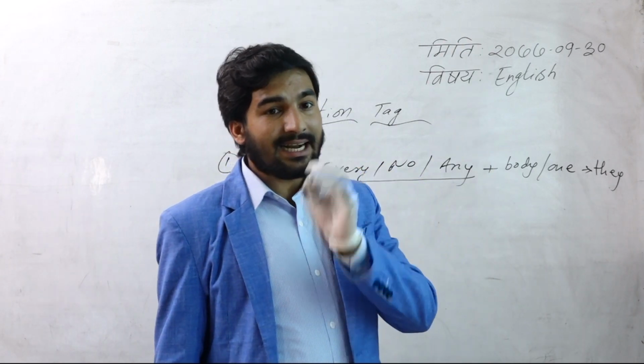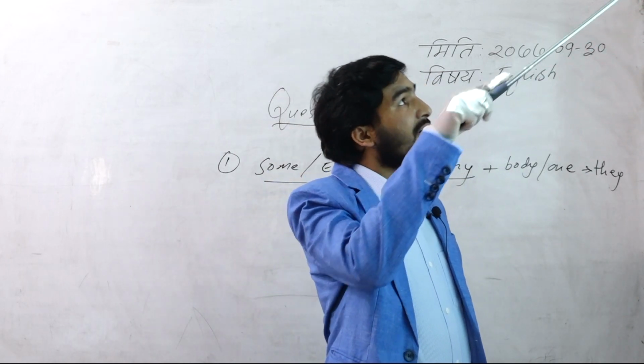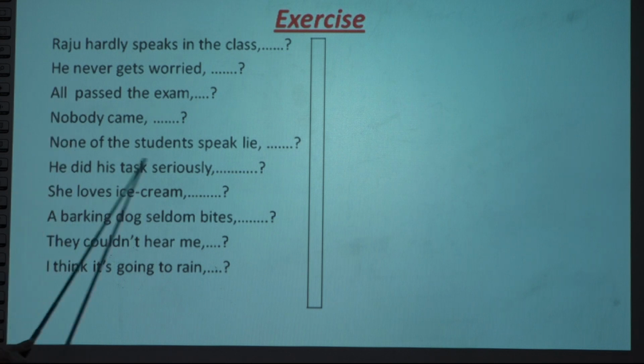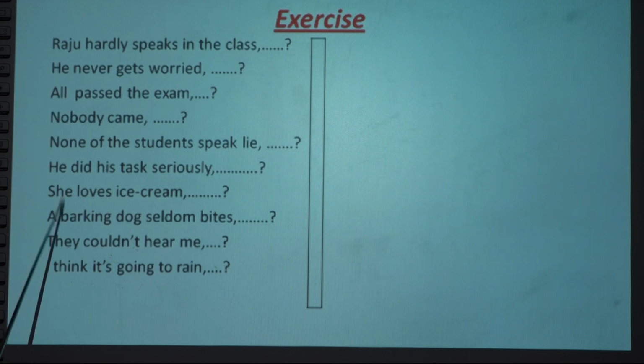But regarding the assertive sentence, we can see the subjects: Raju, he, all, nobody, none of the students, he, she, a barking dog, they, I. These are subjects. So these all are sentences that start with subjects. That's why these are assertive sentences.